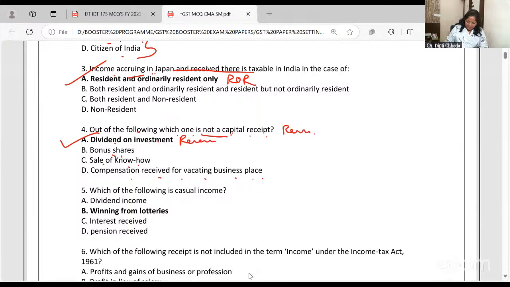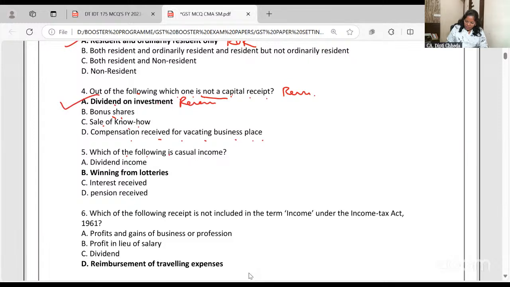It's income. Which of the following is casual income? Dividend, winning from lotteries, interest received, and pension. All these three are taxable under income from other sources, even this one. But this is a casual income. Lotteries and gaming, this time added is online gaming, right? KBC winning, all this is taxable here. Okay, right. 1 second, dear students.